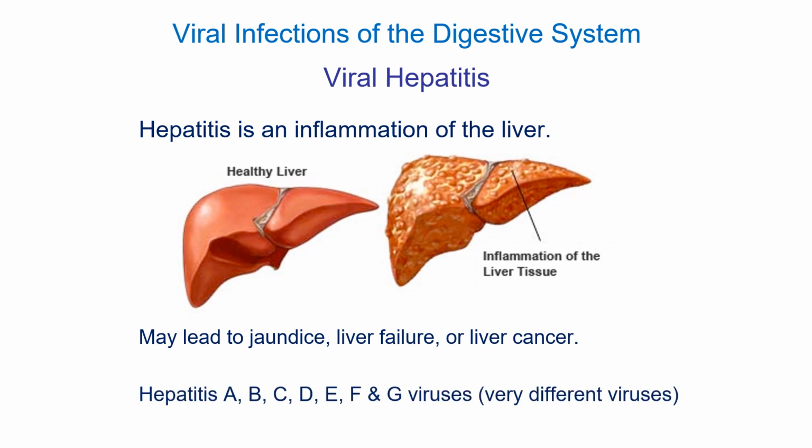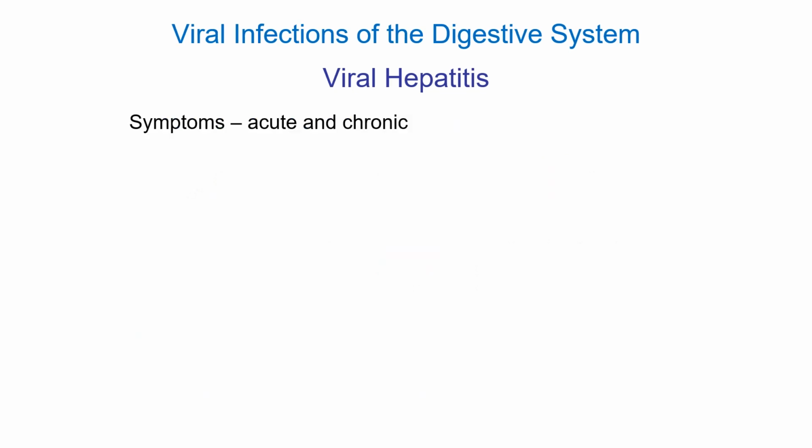So there are many viruses that cause hepatitis. I'll show you a slide in a moment. I've lost track of exactly how many hepatitis viruses there actually are. So the symptoms of hepatitis, usually acute, that means they come on quick, and sometimes they can be chronic, sometimes they can be short-lived. Depends on the type of hepatitis.